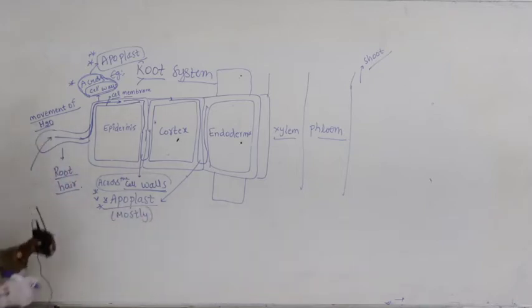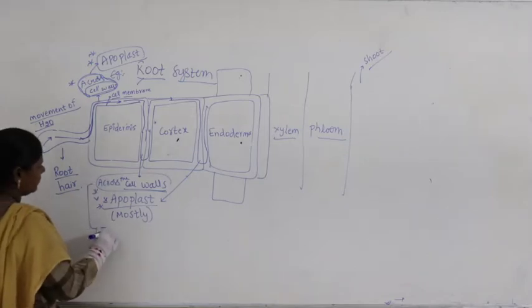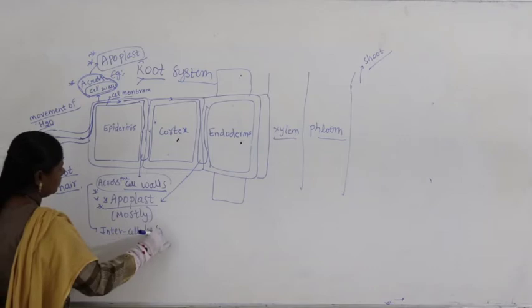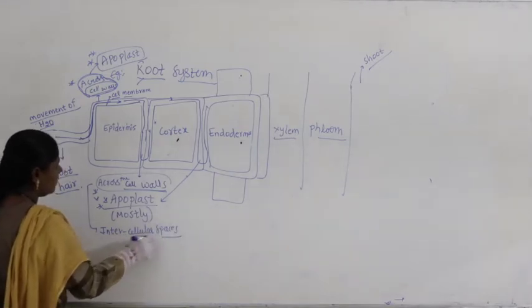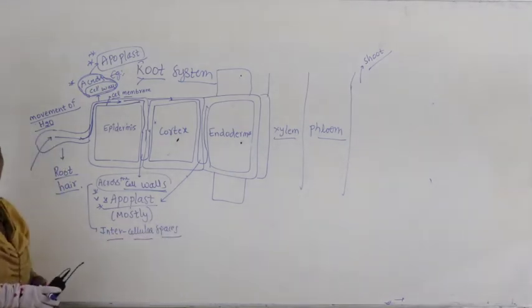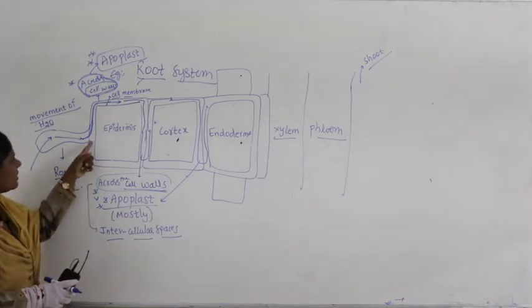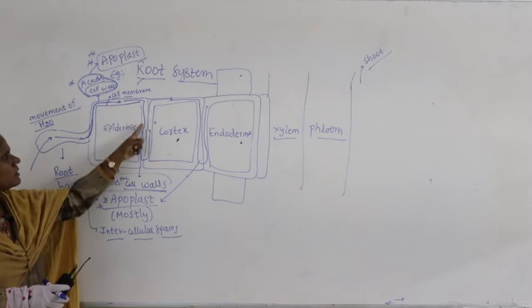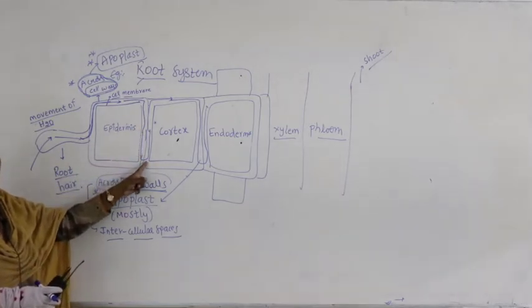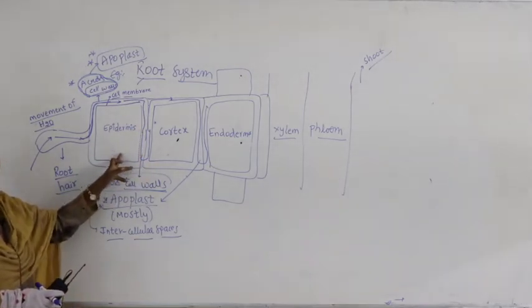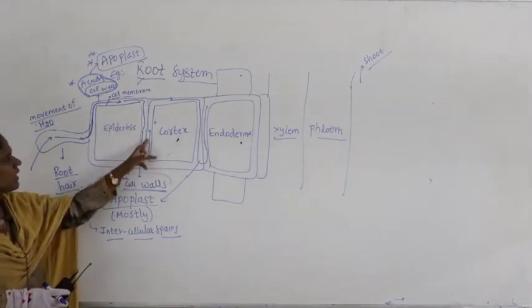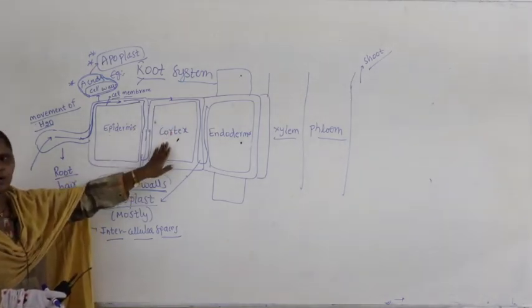Why across the cell walls? Across intercellular spaces. That means it enters here, it moves across the cell walls and comes down here, not crossing the cell membrane, not entering into the epidermis cells, moving across the cell walls, not entering into the cortex.